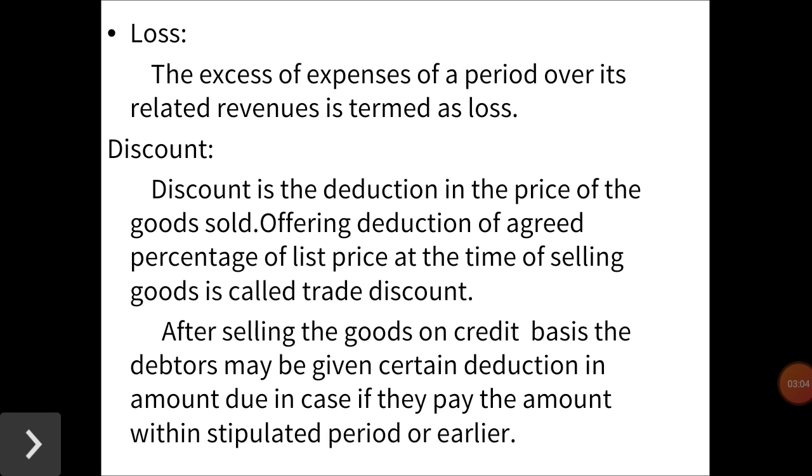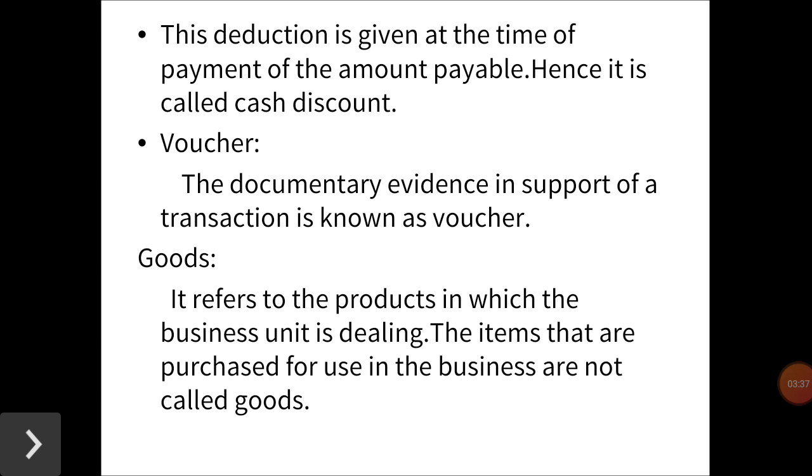Next it is discount. Discount is the deduction in the price of the goods sold. Offering deduction of agreed percentage of list price at the time of selling goods is called trade discount. After selling the goods on credit basis, the debtors may be given certain deduction in the amount due in case they pay the amount within the stipulated period or earlier. This deduction is given at the time of payment of the amount payable. Hence, it is called cash discount.